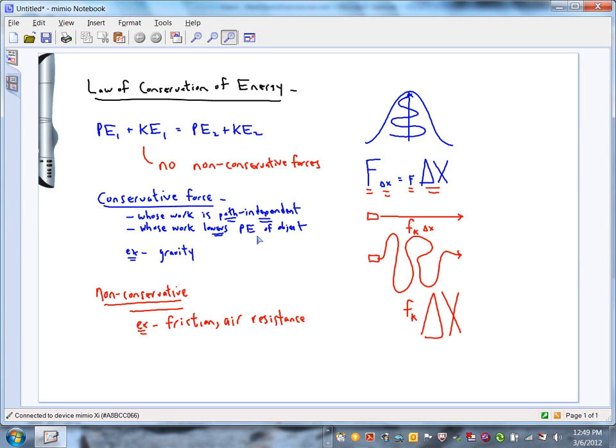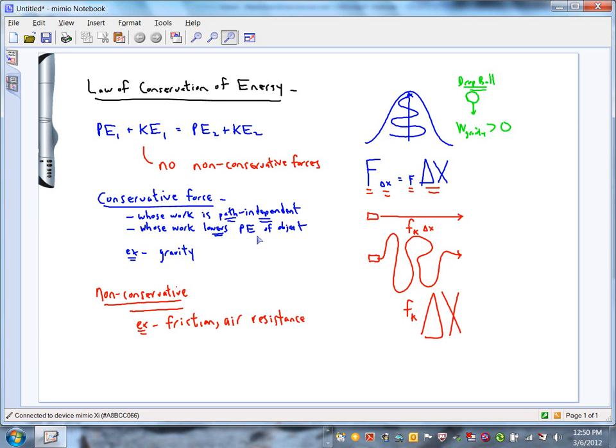For example, if I take a ball and I simply drop it, if I drop a ball, does any force do work on it as the ball falls? Any work being done on the ball as it falls? Yeah, gravity does work, doesn't it? Does gravity do positive work or negative work on the ball as it falls? It does positive work. Yeah, the work done by gravity is positive on that ball.